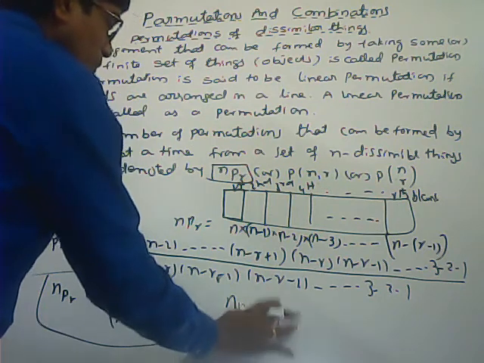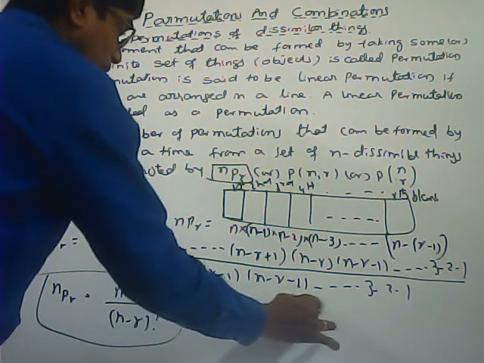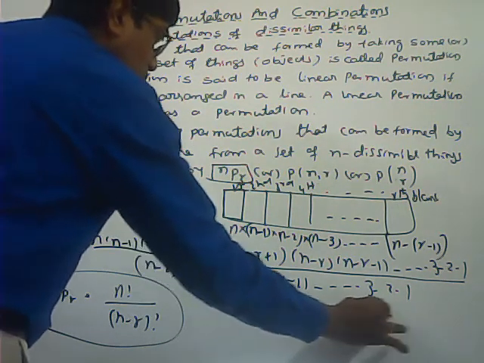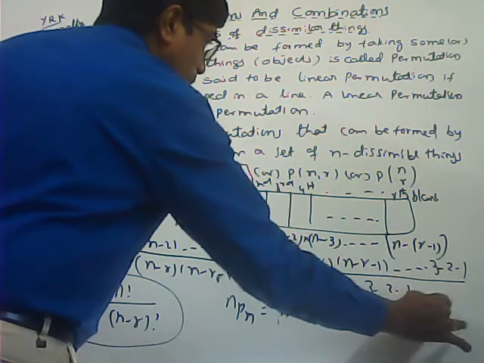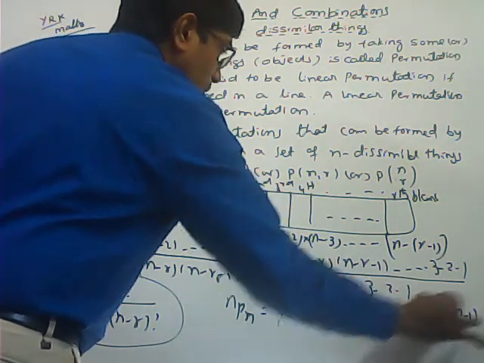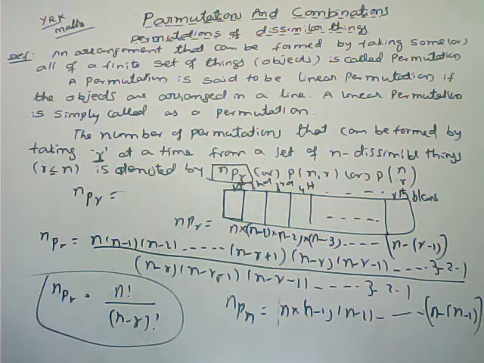See, first blank place can be filled in n ways, then n minus 1, n minus 2, and so on. The nth blank place we can fill in n minus (n minus 1) ways. nPn meaning, nPn is equal to n into n minus 1 into n minus 2 into so on, n minus (n minus 1).